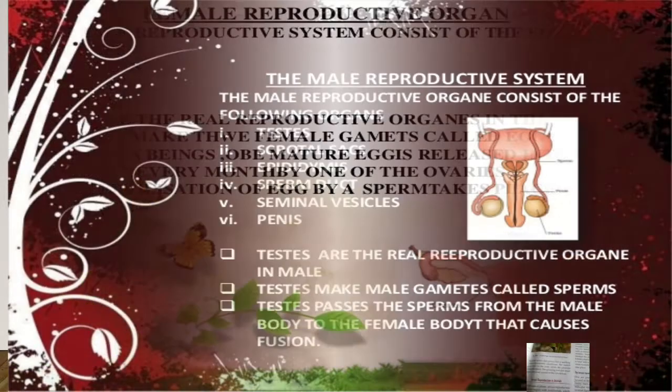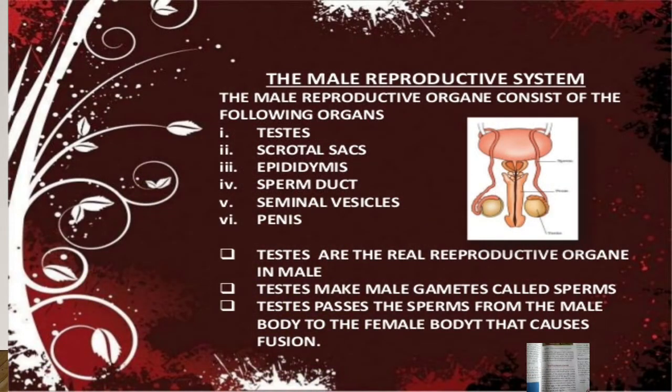So, students, in the male reproductive system, sperms, that means male sex cells, are produced in the testes. There are two testes which lie outside the abdominal cavity in a sac-like body called the scrotum. The sperms mature in the epididymis, a tube-like body lying close to the testes. Then they travel through a long tube called the vas deferens into the urethra, which extends from the urinary bladder to the penis.